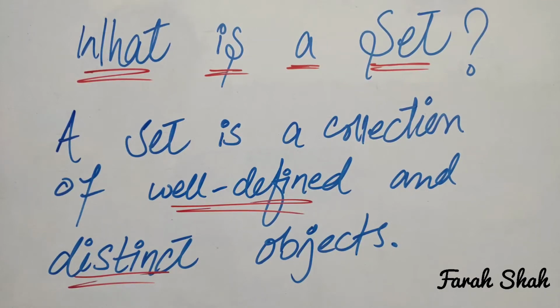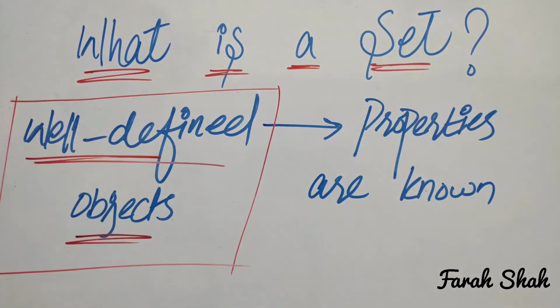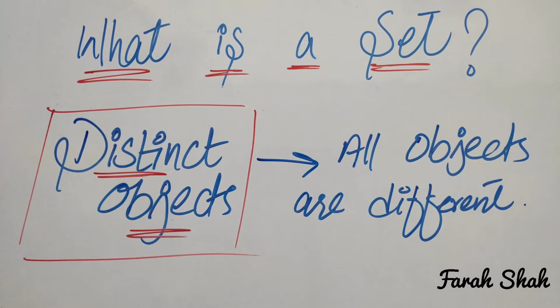What is a set? A set is a collection of well-defined and distinct objects. By the term well-defined objects, it means that the properties of the objects are known so that one can decide whether an object belongs to a particular set or not. By the term distinct objects, it means that all of the objects in a set are different from each other. That is, no element is repeated in a set, or you can say that one element is written only one